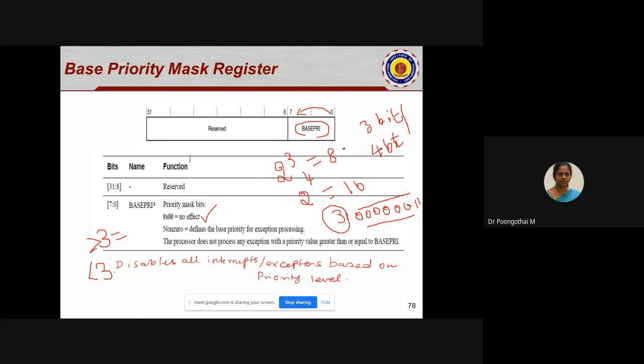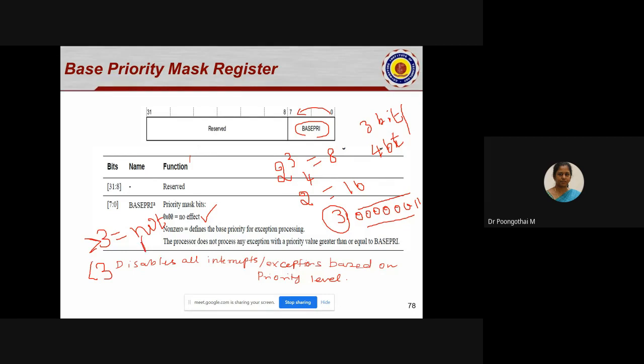The greater than 3 will not be processed, so that is the meaning. It disables all the interrupts of the same or lower priority, which means the processor does not allow any interrupt or exception with the priority value greater than or equal to base priority. So if the value is 3, the interrupts which have priority level of 3 and above will not be processed.